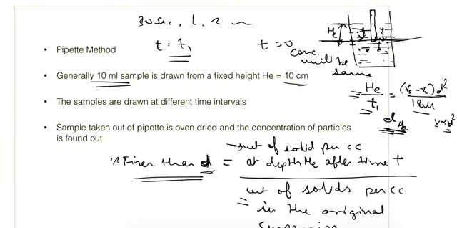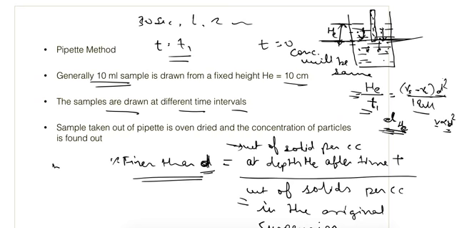The samples are drawn at different time intervals, as I said. For finding out the concentration of particles, whatever we draw out from the pipette, we will oven dry that sample, and then the weight of the solid is divided by 10 ml, if it is a 10 ml pipette.